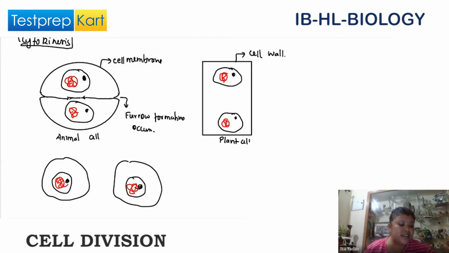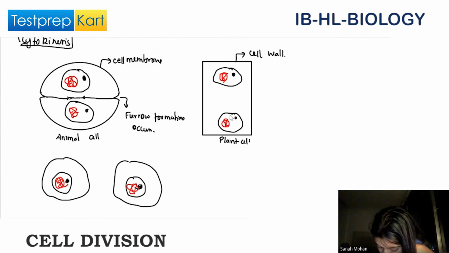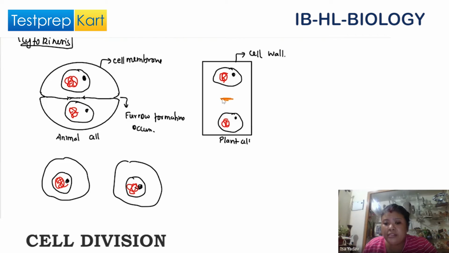In plant cell cytokinesis, right at the center, there will be phragmoplast formation or deposition. Do you know what phragmoplast is? Do you know the Golgi complex?